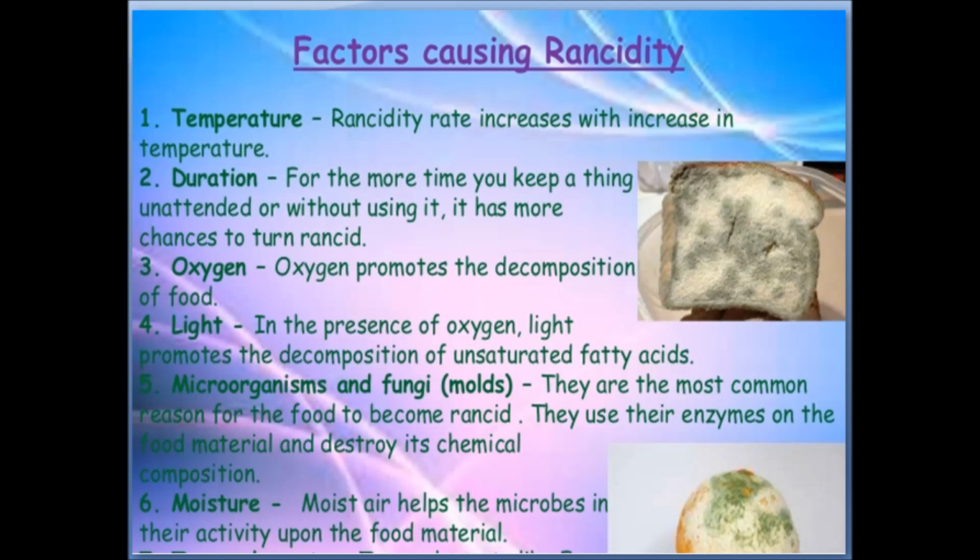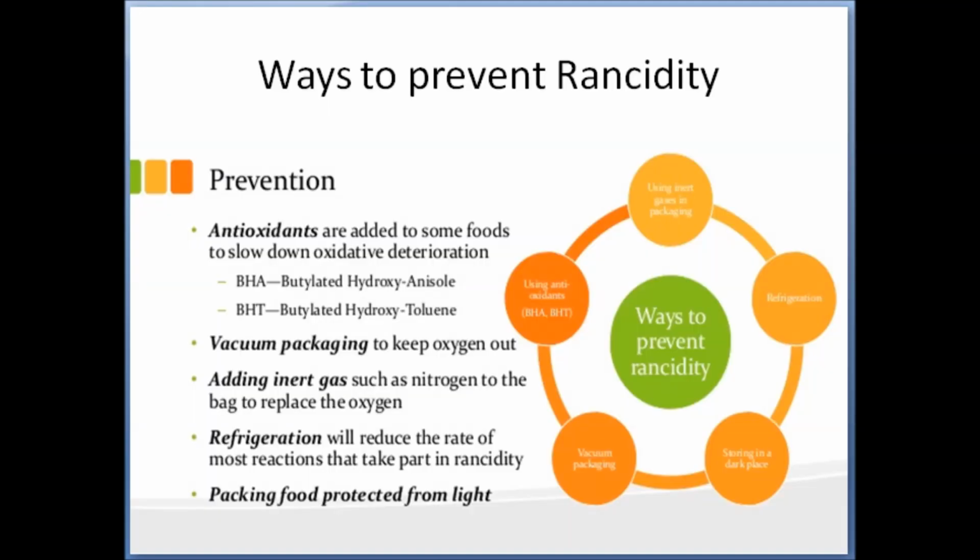The next factor is microorganisms and fungi. They are the most common reason for food to become rancid. The next factor is moisture. Moist air helps the microbes in their activity upon the food materials. Next we will discuss the ways that help to prevent rancidity.